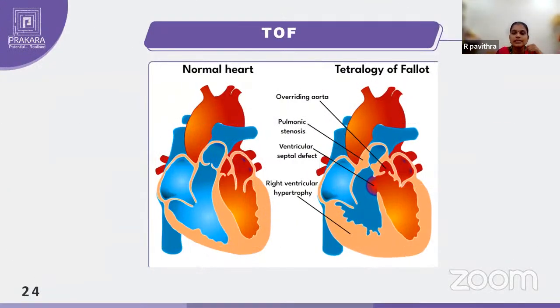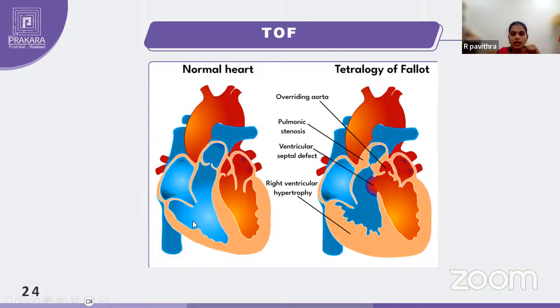You can see this, the image will give you a better understanding. You can see pulmonary stenosis here. So this is stenosed. If you see the left side picture, it is very clear that the pulmonary valves are very patent. They allow the blood. Here in this one, you can see it is completely closed, so it is not even allowing blood to enter. And then next is ventricular septal defect. As usual, the ventricle is having an opening.